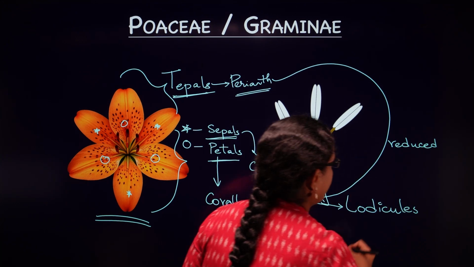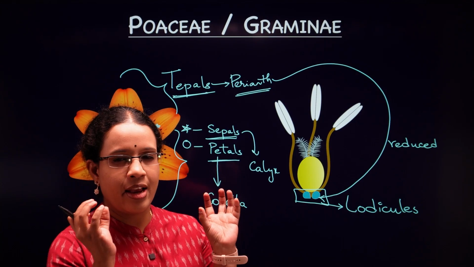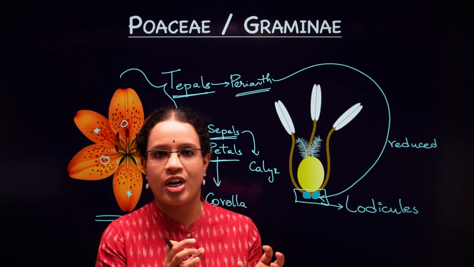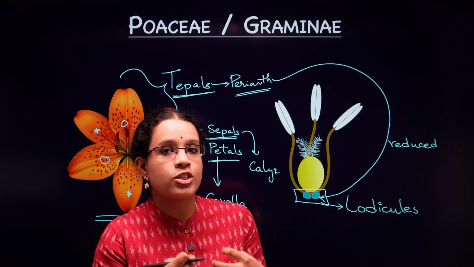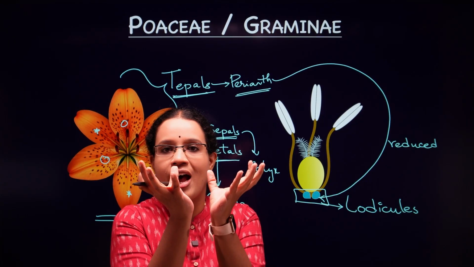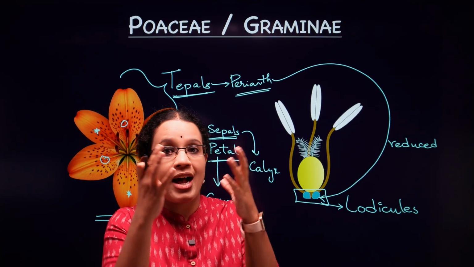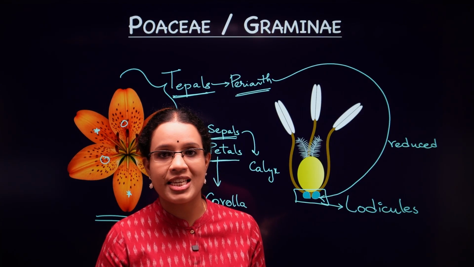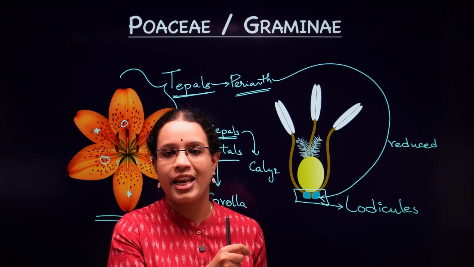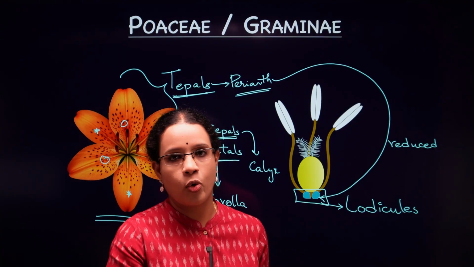You will see lodicules, these two tiny ball or pinhead-like structures which are present beneath the ovary. And what do they do? They swell and push the flower up so that the paths are open for the pollination. Right? So we are seeing further modification of perianth in the case of the Poaceae.